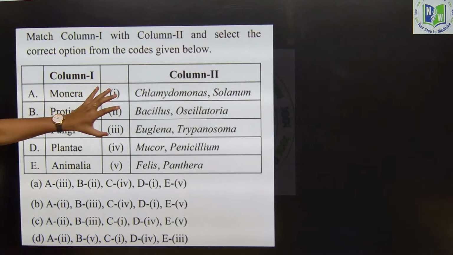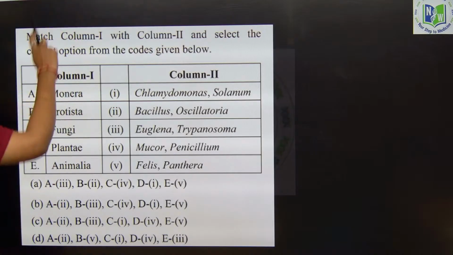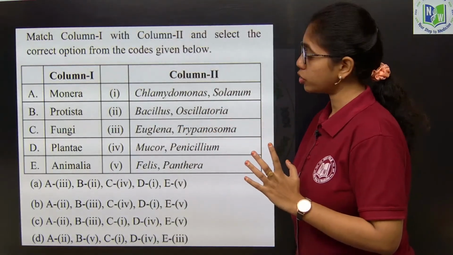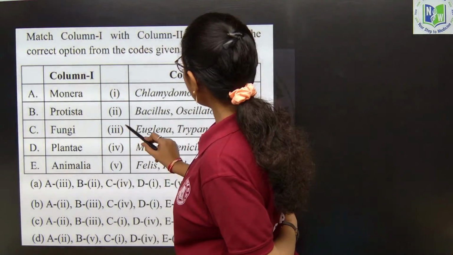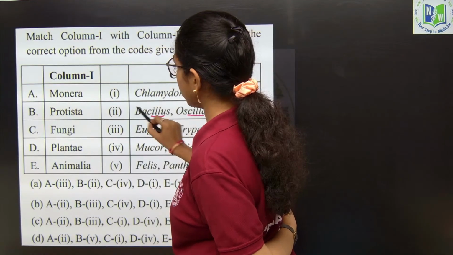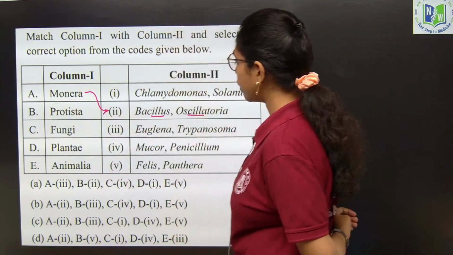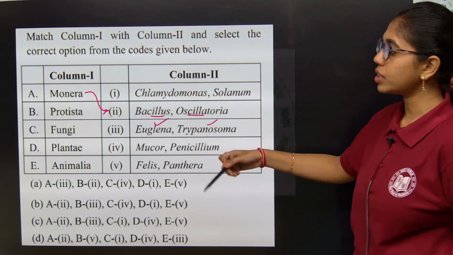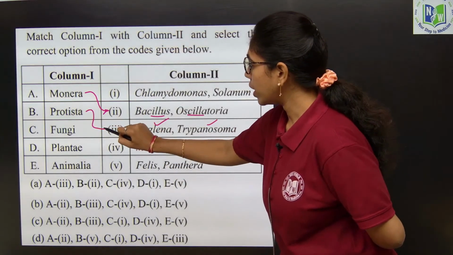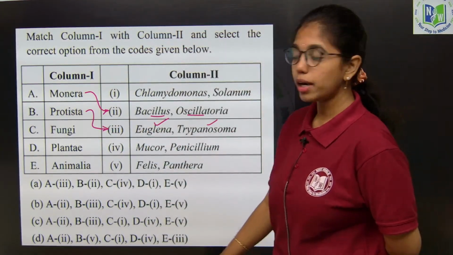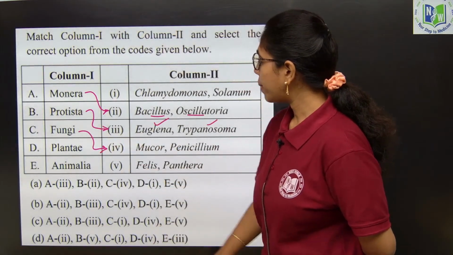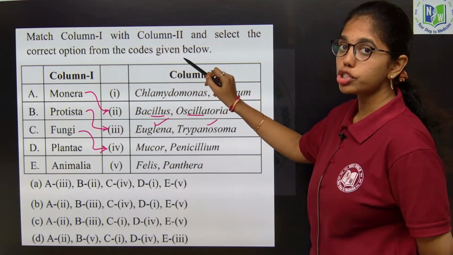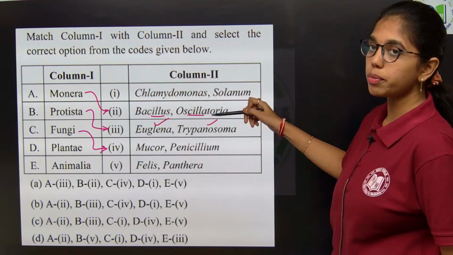Match column 1 and column 2. Select the correct option from the codes given below. Again, an examples based match the following. Monera includes Oscillatoria and Bacillus, rod shaped bacteria. This is option 2. Protista, if you see, Euglena, euglenoids, Trypanosoma, protozoans, unicellular eukaryotes, that is option 3. Fungi, if you see, Mucor and Penicillium, which is 4.